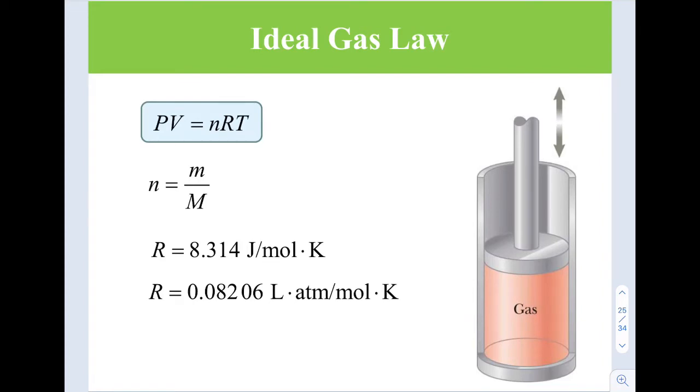That is the meaning of 1 mole. And R is 8.314 joule per mole Kelvin. But if you are using V in liters, P in atm, n in moles, and T in Kelvin, you may use this one as well.